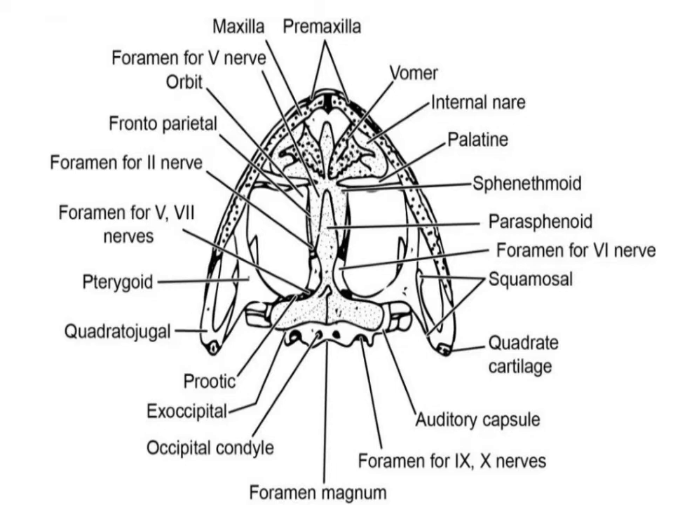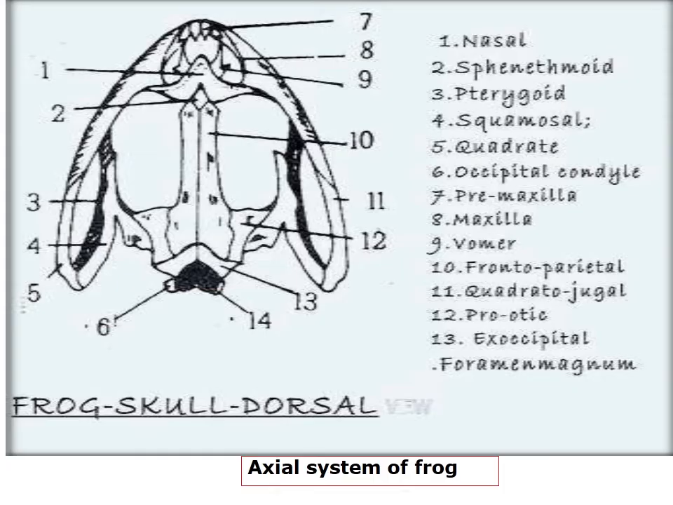And coming to the jaws, the upper jaw is firmly united to the cranium. It consists of an outer and an inner arch. Each half of the outer arch, as it is a bilaterally symmetrical organ, is formed of the membrane bones called premaxilla, maxilla, quadratojugal, and the squamosal.